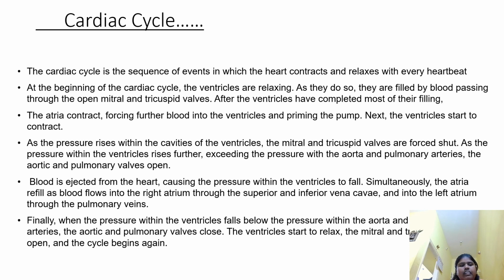Simultaneously, the atria refill as blood flows into the right atrium through the superior and inferior vena cava and into the left atrium through the pulmonary veins. Finally, when the pressure within the ventricles falls below the pressure within the aorta and pulmonary arteries, the aortic and pulmonary valves close. The ventricles start to relax, the mitral and tricuspid valves open, and the cycle begins again and again.